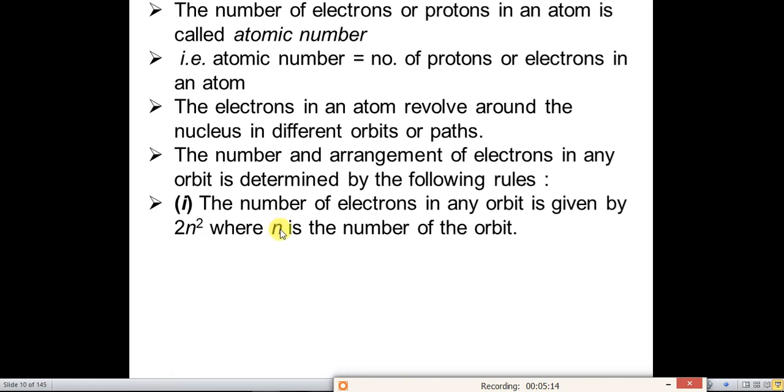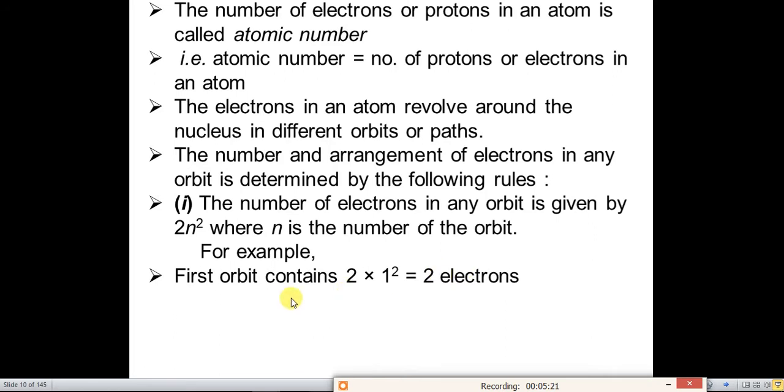So what is n? n is the number of the orbit. For example, the first orbit contains 2 into 1², which is equal to 2 electrons. So the first orbit in which the electrons revolve will contain 2 electrons.